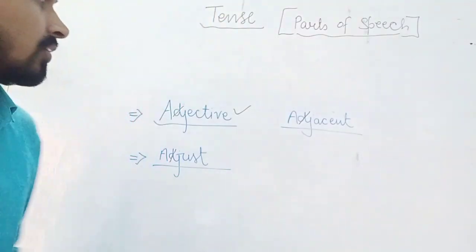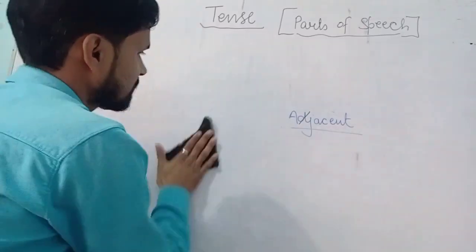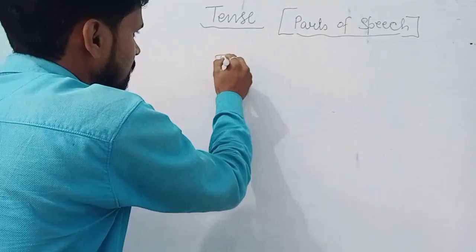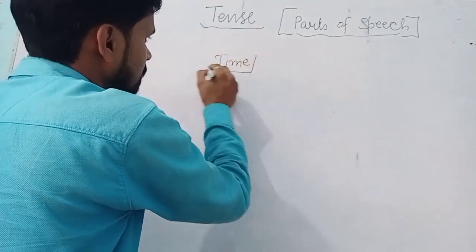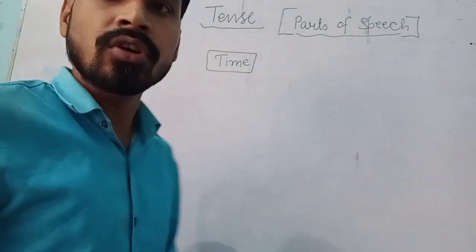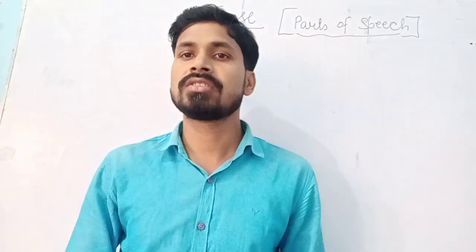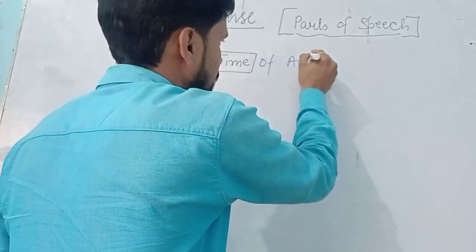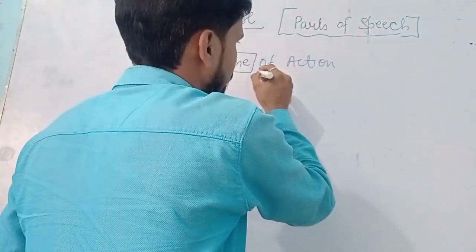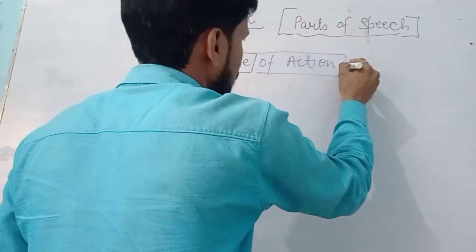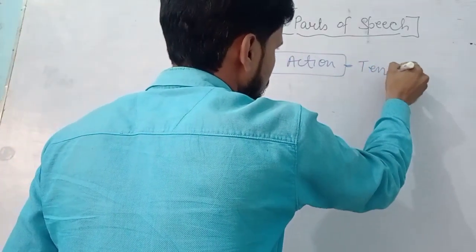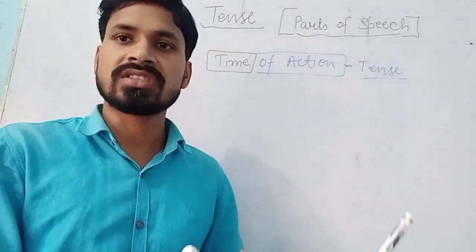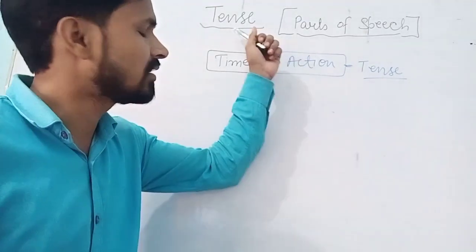Alright. So now let's have a kind look towards the tenses. Actually what the tenses are, some people say tenses are the time. But my dear, time is not tense. Time is not tenses, but time of action. Time of action is known as the tense. At what time you completed or you started an action, that will be known as a tense.